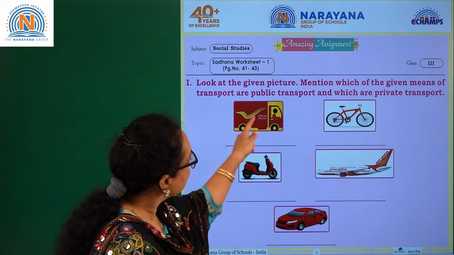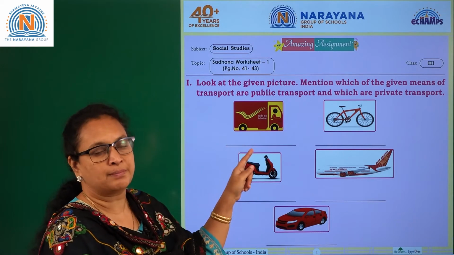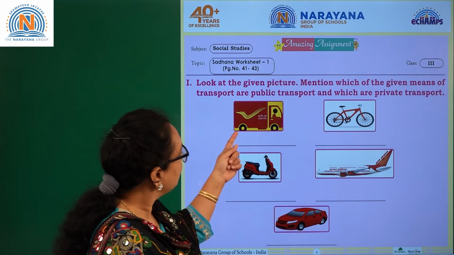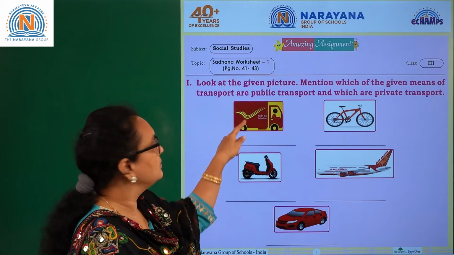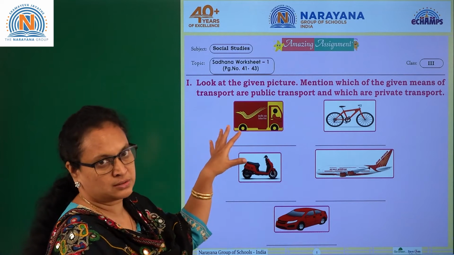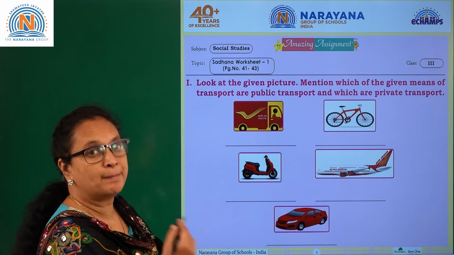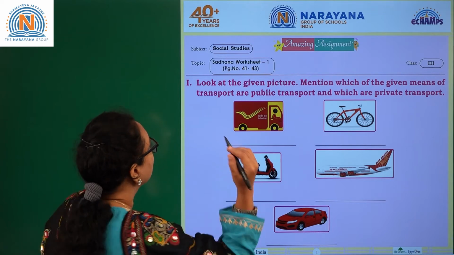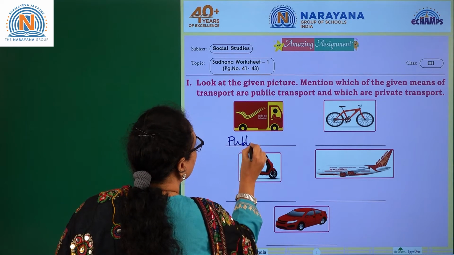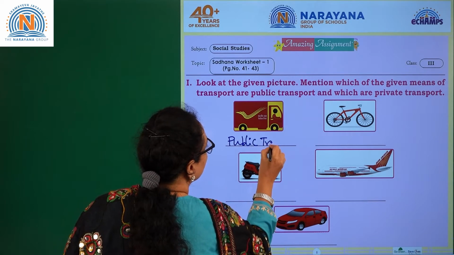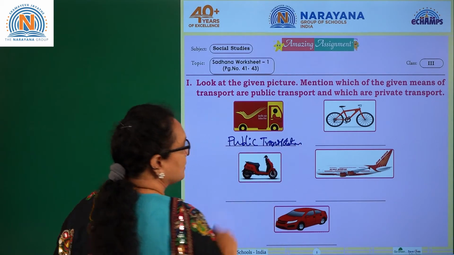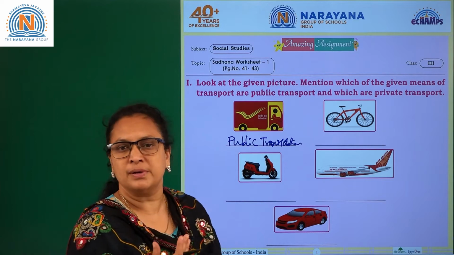Okay. So this sign indicates that it's the Indian postal department. You definitely have the private postal department, cargoes and all those things. But here it looks like it's a public. This symbol is completely a public postal department. Okay. So this is one of the oldest department in India. So it goes for the public transportation. Okay. Public transportation or public transport you can write. You can write public transportation or public transport.